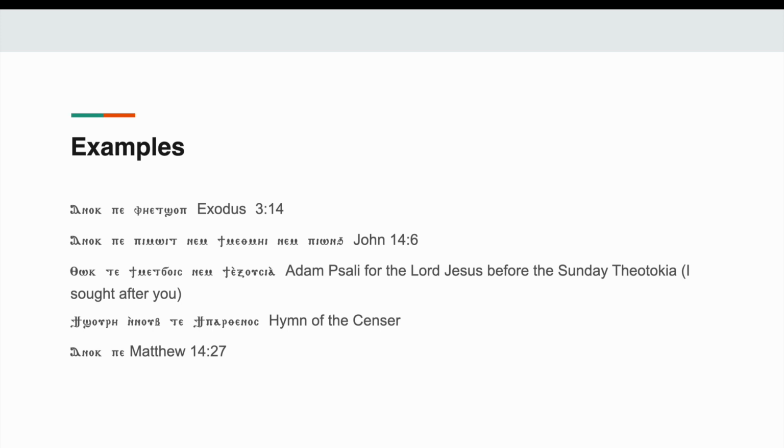The third example is Tok te timechois nem tiexoseia. This is from I sought after you. And so Thok is whenever you're talking, it's saying yours, right? But it's when you're talking to a man who owns something that's feminine. It's a possessive pronoun for a man who owns a feminine thing.